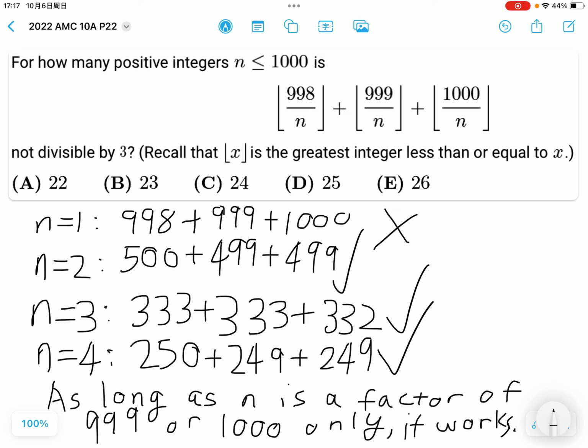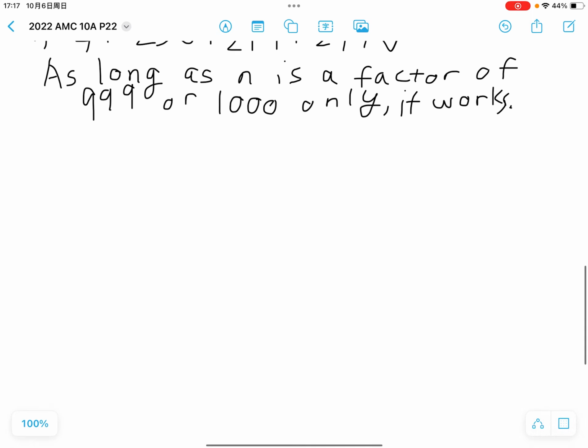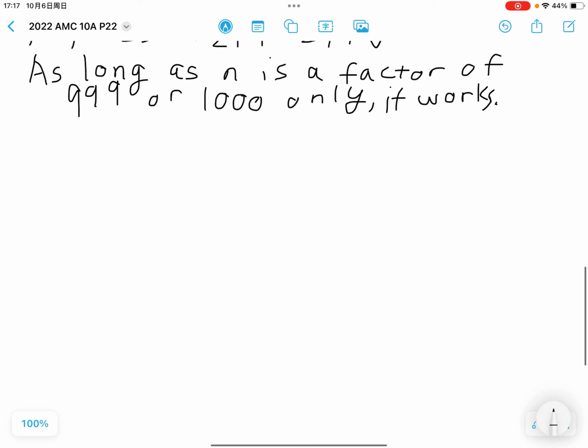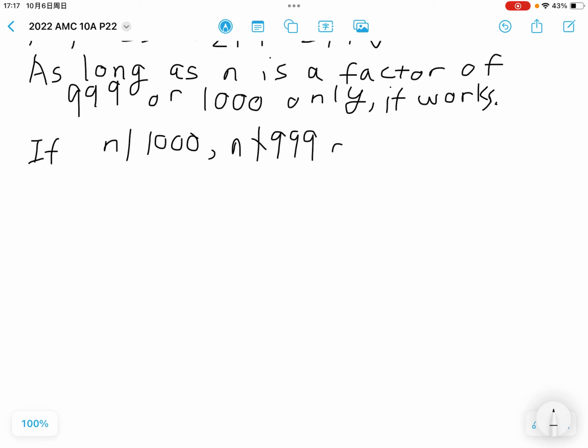Okay, so why is this though? A bit of explanation here: if n divides 1000, and n is not divisible by 999 or 998, then 1000 divided by n would be an integer q, the quotient.